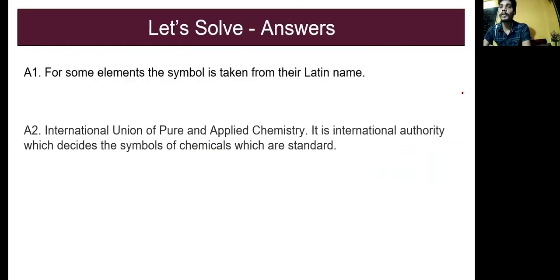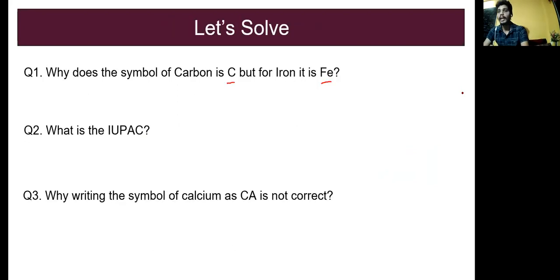So what is IUPAC, the International Union of Pure and Applied Chemistry? It is the international authority which decides the chemical symbols and names.